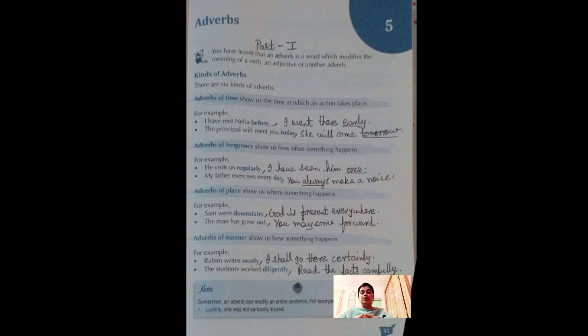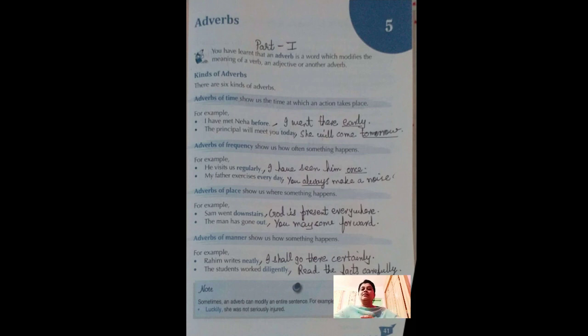Today we are going to do adverbs. Chapter number 5, adverbs, page number 41 from your Cornerstone English book. Now there are many types of adverbs. First of all, let me tell you what you mean by adverbs. An adverb gives some extra meaning to the verb. So before going into the chapter, what is an adverb? An adverb is a word that gives an extra meaning to particular kinds of words.